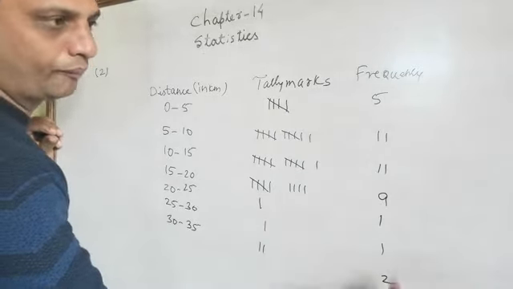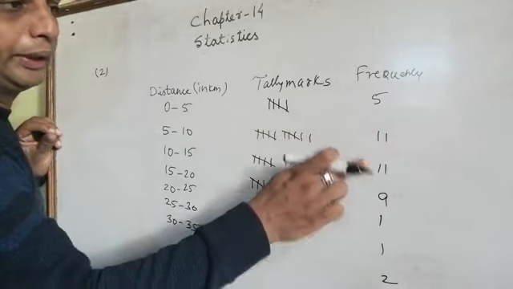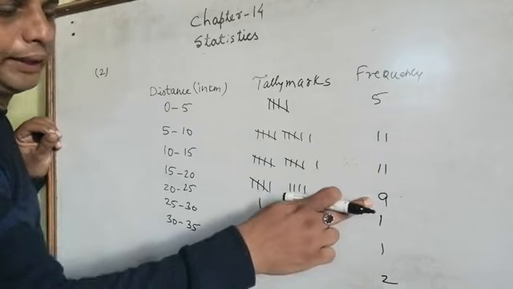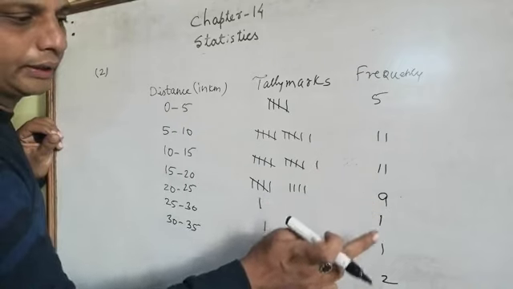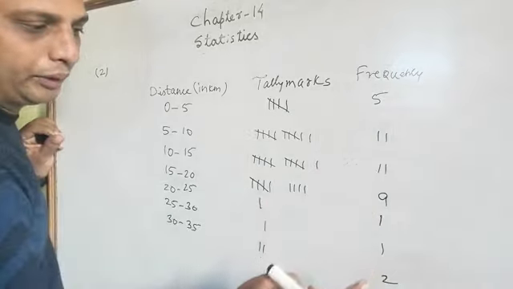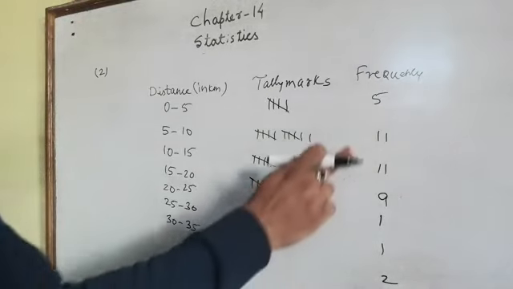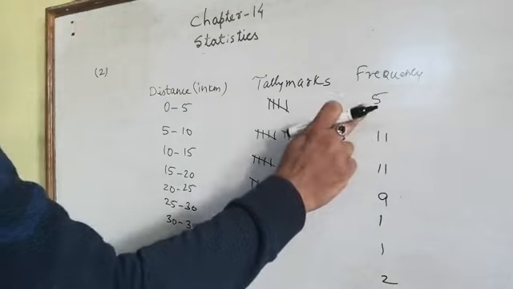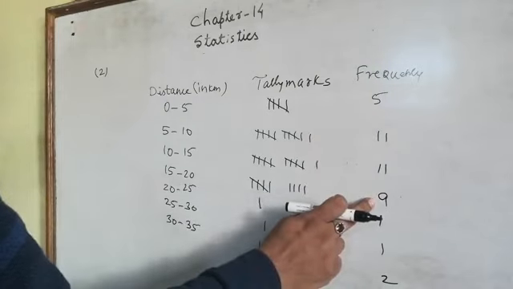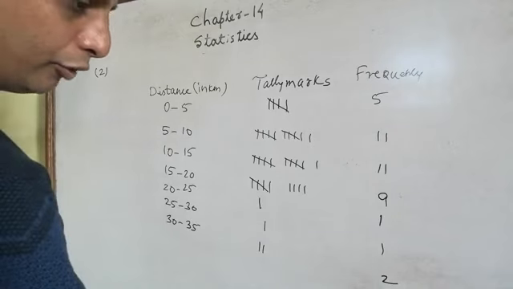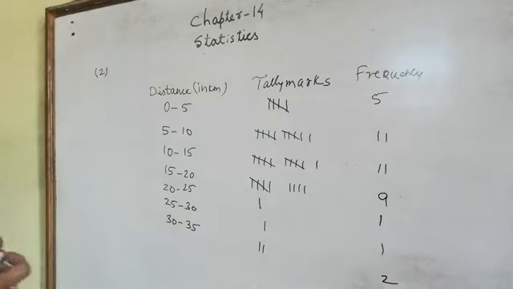The total becomes 5 plus 11 plus 11, 27, 27 plus 9, 36, 37, 38, 40. Total engineers is 40, because the total number of engineers is 40. So this is the table we were supposed to find.